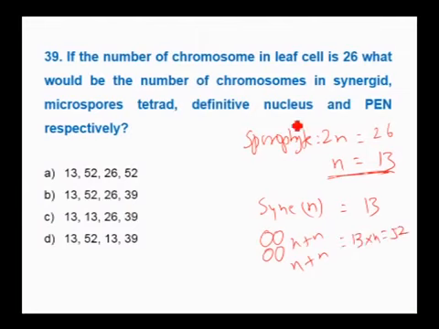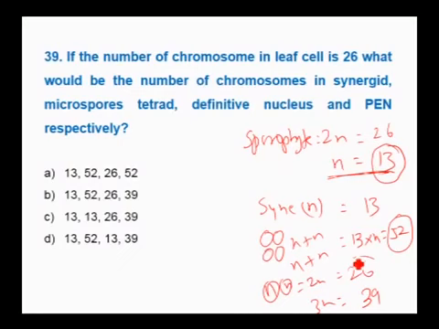Next, definitive nucleus. Definitive nucleus is formed by the fusion of 2 polar nuclei. It will be 2n, therefore it should be again 26. Then primary endosperm nucleus is 3n. So 3n is 26 plus 13, it will be 39. So it should be 13, 52, 26, 39. Therefore in the given options the answer is B, 13, 52, 26 and 39.